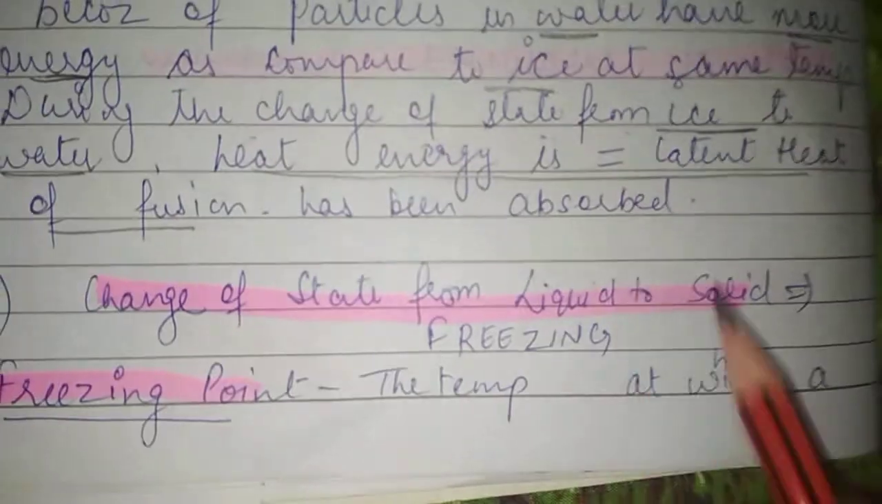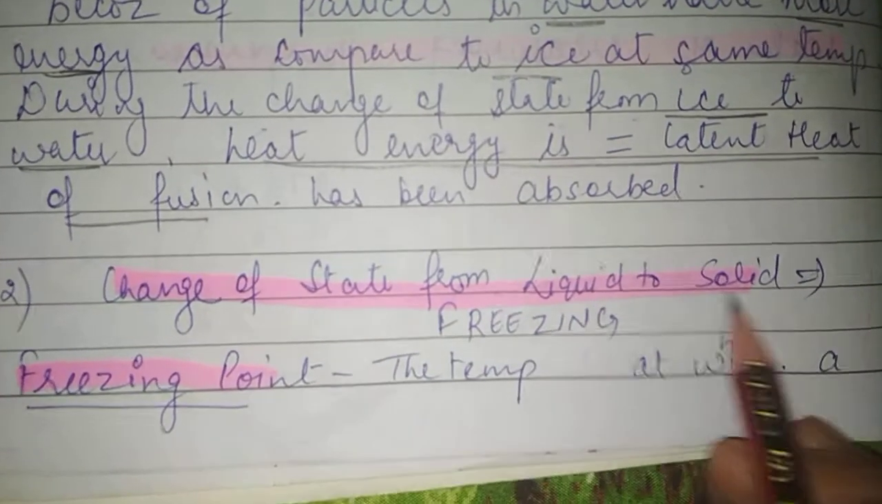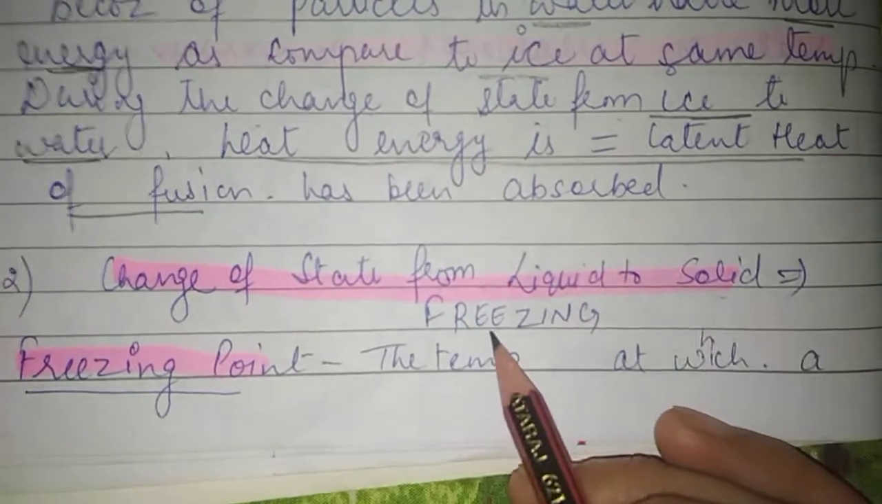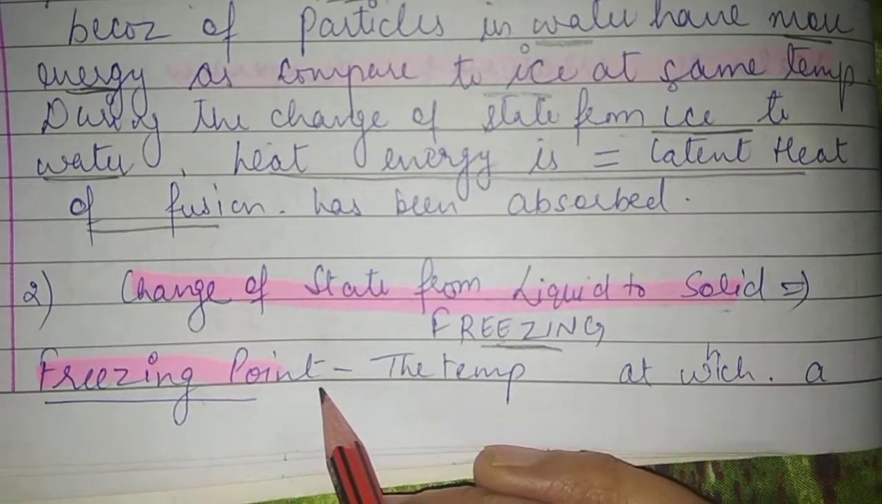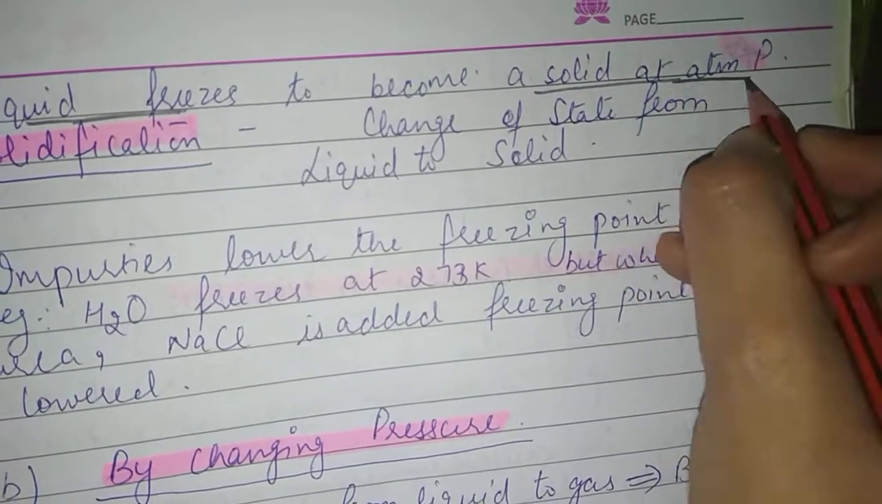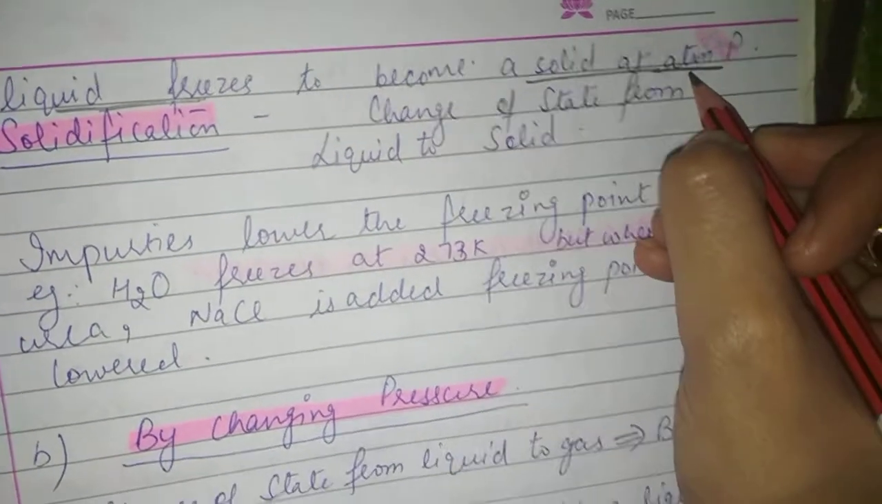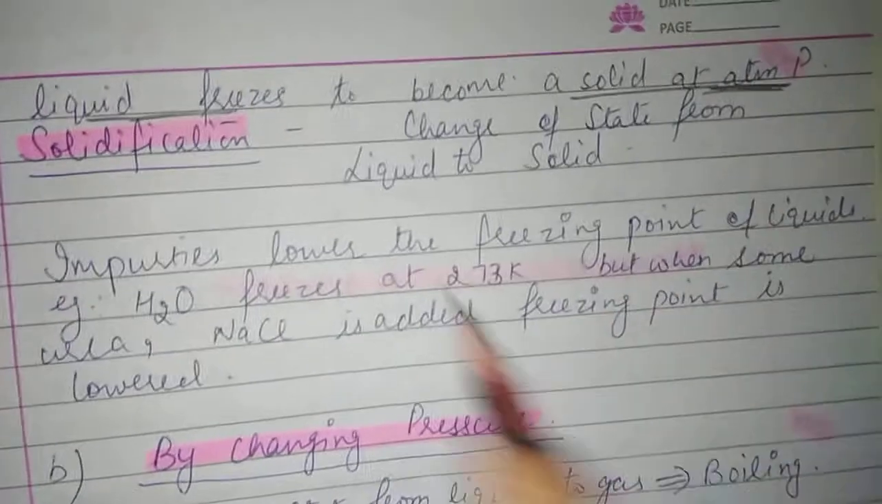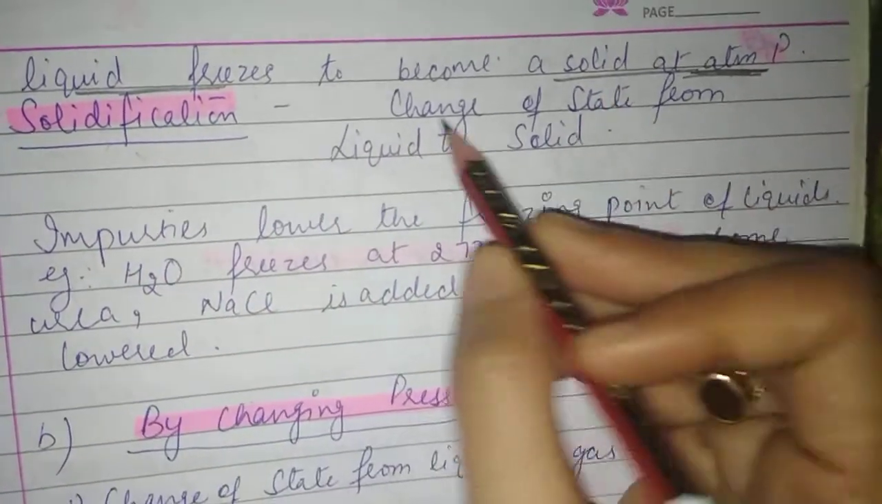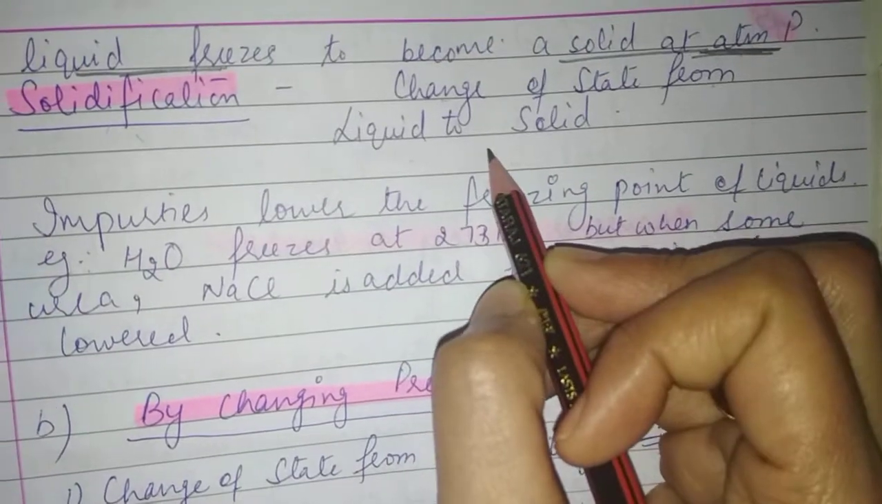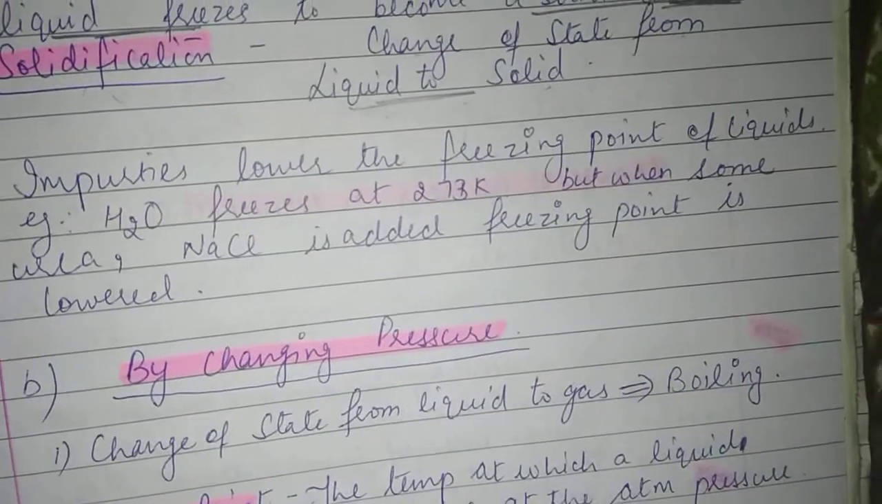Now the second is change of state from liquid to solid. That is called freezing. Now what do you mean by freezing point? The temperature at which a liquid freezes to become a solid at atmospheric pressure. Here also it is at atmospheric pressure. Now what do you mean by solidification? This is the change of state from liquid to solid.